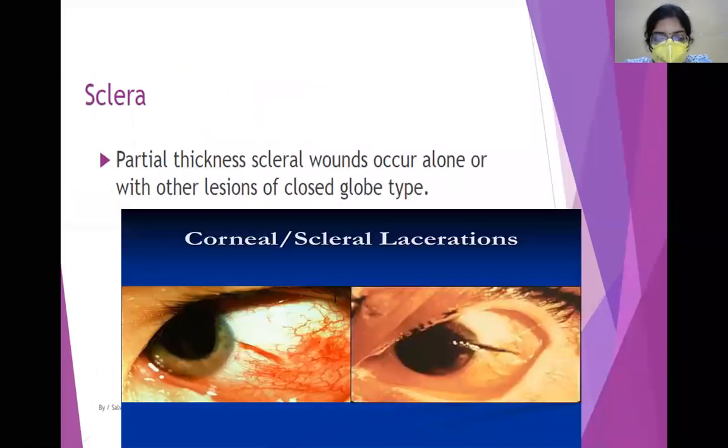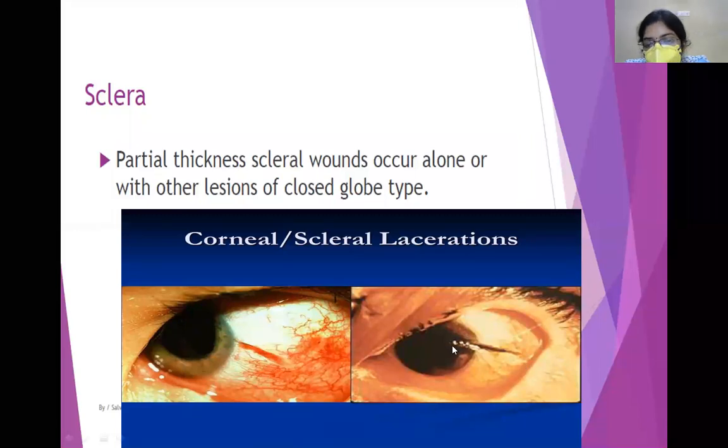Now, just for anatomy's sake, this was the cornea. The iris is underlying here, the pupil. And this is the conjunctiva. Conjunctiva is a translucent layer, and beneath it lies the sclera. So there can be partial thickness wounds of the sclera. Scleral wounds can occur in isolation like this, that is just wounds of the sclera due to some blunt trauma.